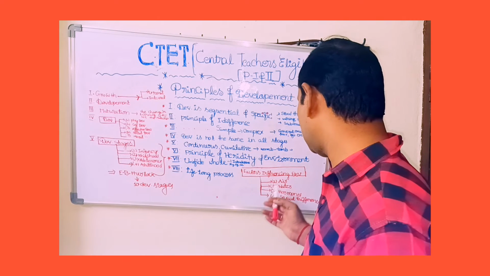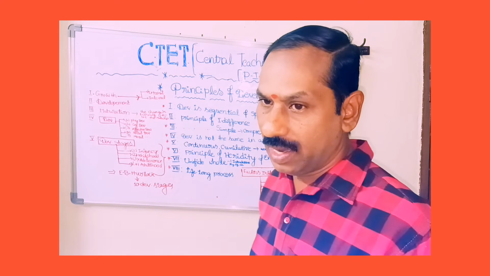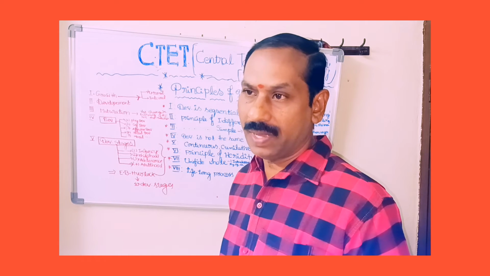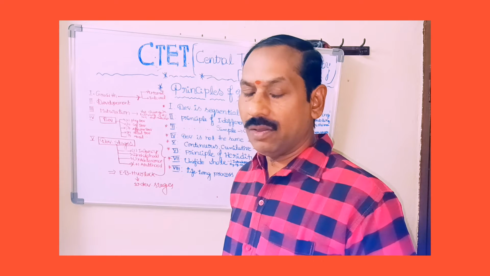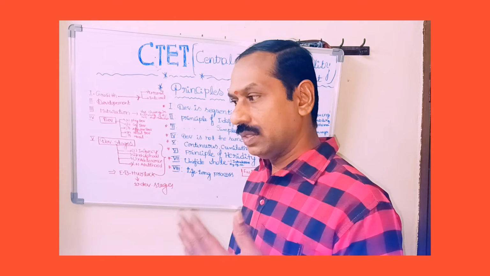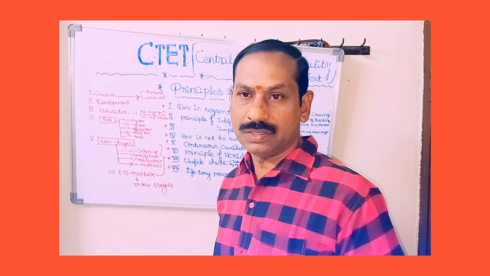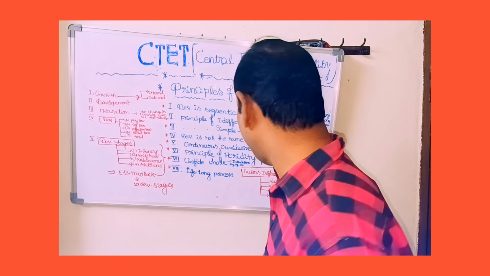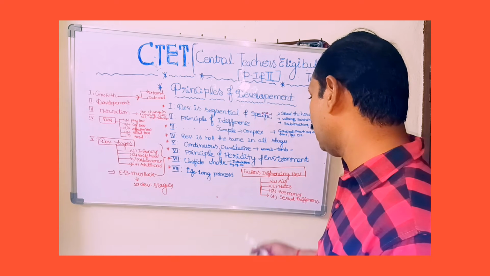And water is also very important. And hormones: endocrine glands, pituitary glands, thyroid glands, parathyroid glands, adrenal glands, different endocrine systems are there. Depending upon the secretions of the endocrine system, our behavior levels will be effective. So that's why hormones also play a vital role in development.